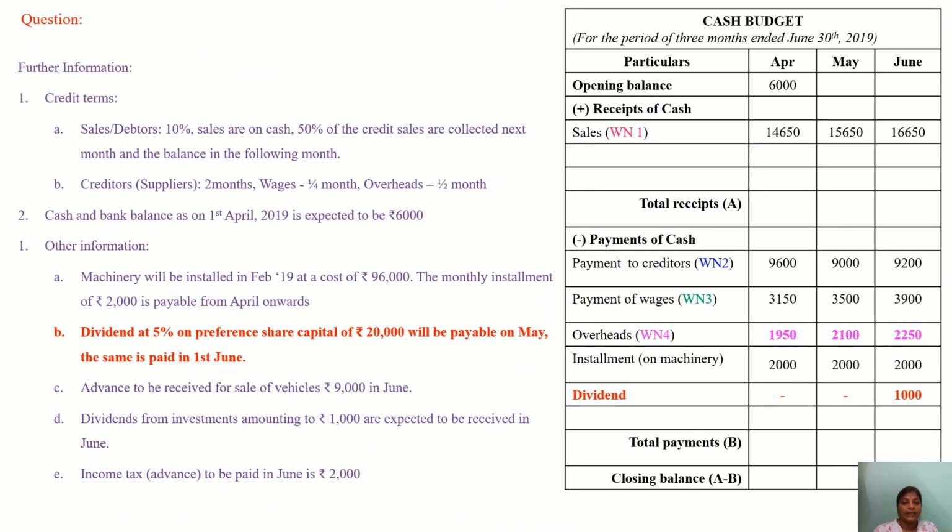Okay, next we are going to pay the dividend. What they have given, dividend at 5% on preference share capital of rupees 20,000 will be payable in May. The same is paid on 1st June. So only on 1st June we are going to pay the amount, that is 1,000 rupees.